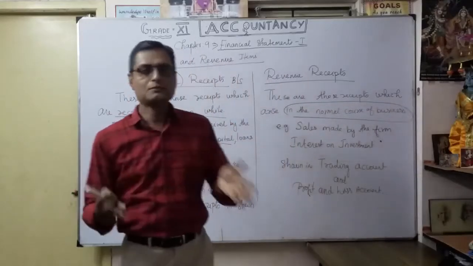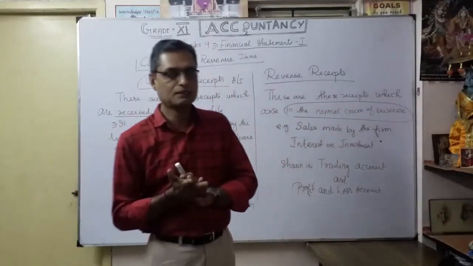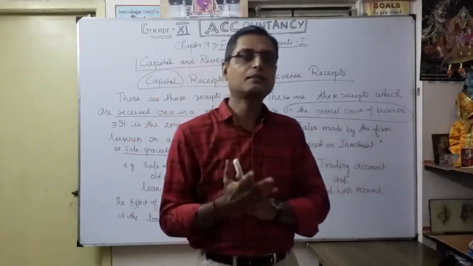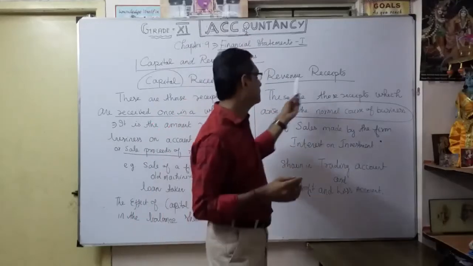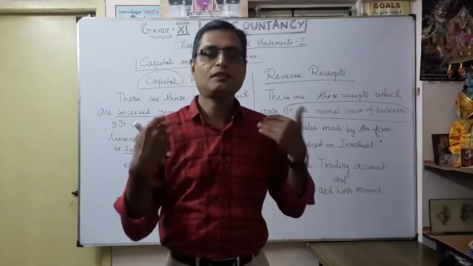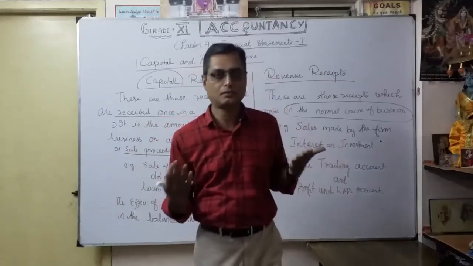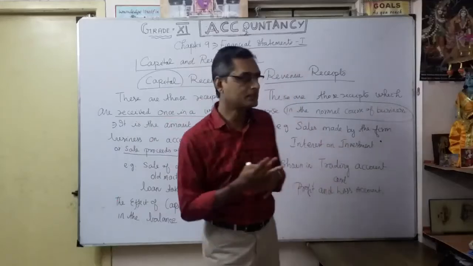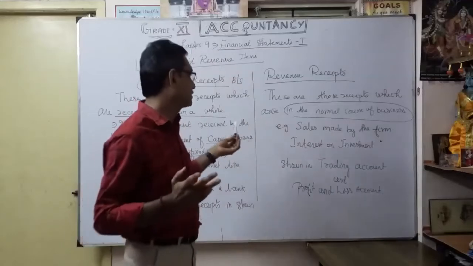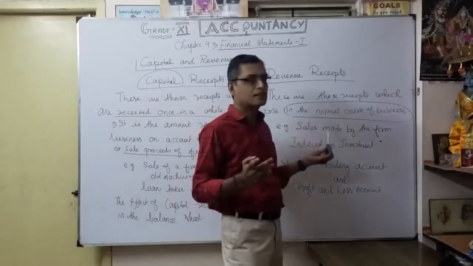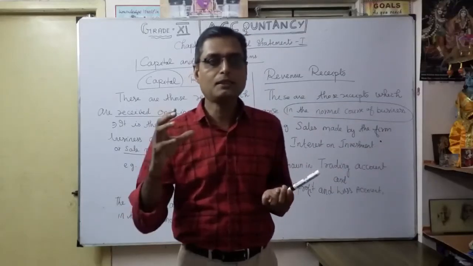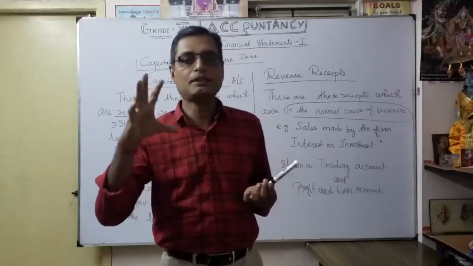So very simple. We are trading the business. We are trading the computer item. So we are selling the computer, so that is called revenue receipt. The business is trading the computer, so whenever we are selling the computer system, we got money. That is coming under revenue receipt, not capital receipt. You understood the variation. The best example is sales made by the firm, whether a sole proprietor or in the form of a company.